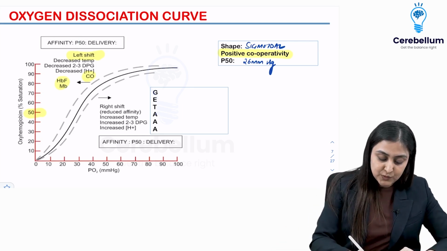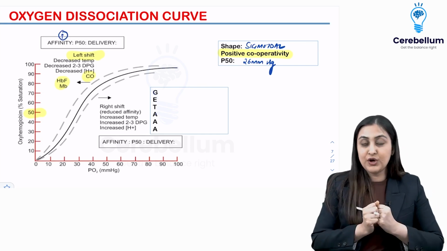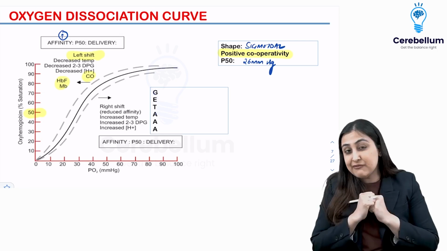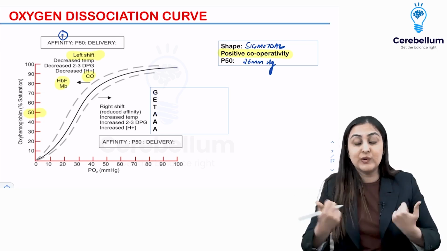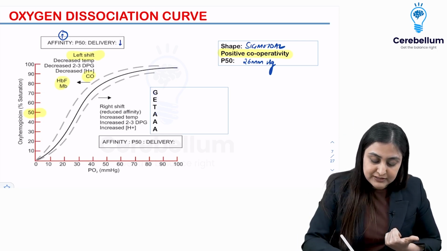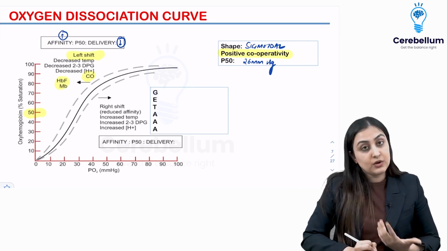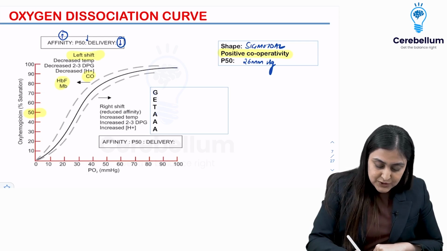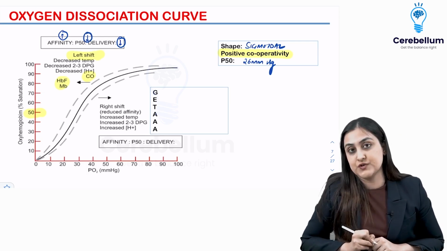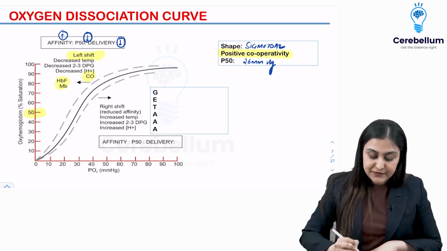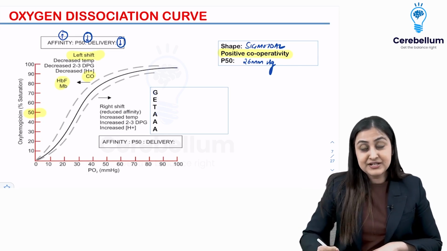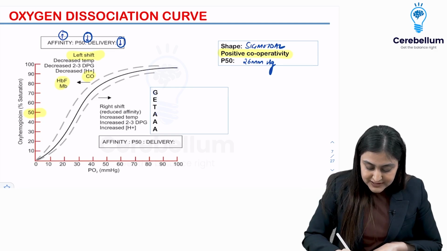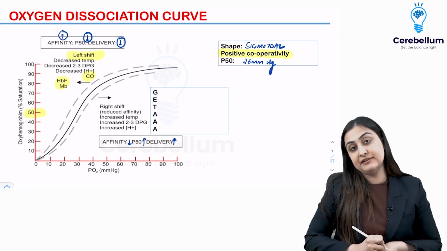So left loves, so what happens? The affinity for oxygen increases. So when affinity is too much, will it let go? No, it will not let go. So overall delivery reduces. Overall delivery reduces means your P50 also reduces. On the other hand, right shift means what? Your affinity has reduced. Affinity has gone down, so P50 increases, the delivery increases.